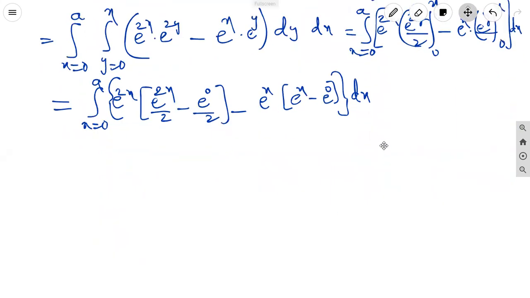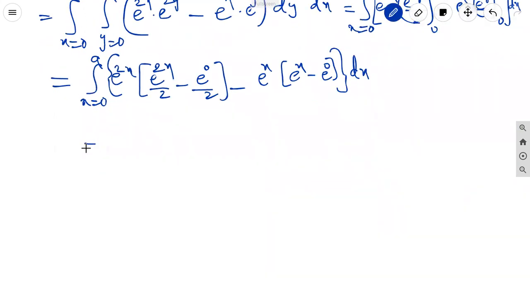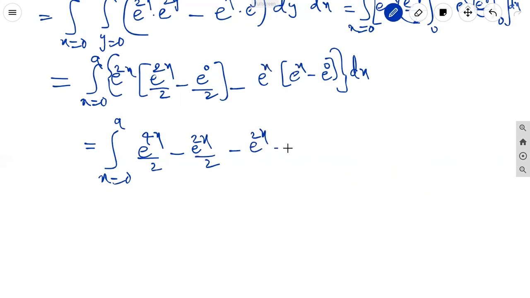It is equal to integral x equal to 0 to a e power 2x into e power 2x, that is e power 4x by 2. E power 0 is nothing but 1 minus e power 2x by 2 minus e power x into e power x. X plus x is 2x, e power 2x minus into minus plus e power x into 1 is e power x whole dx.